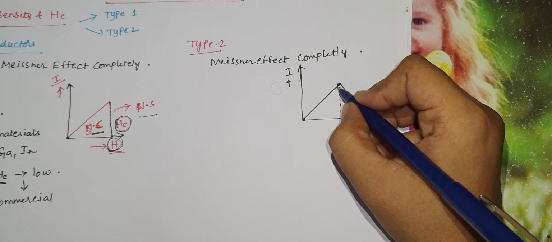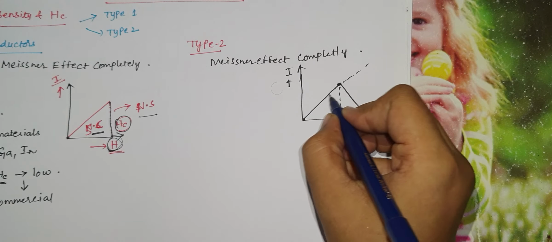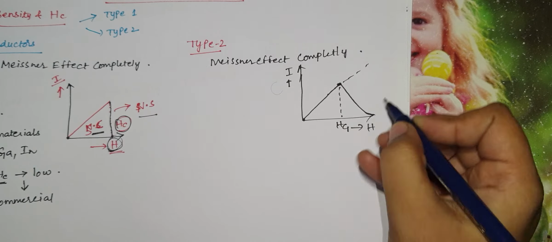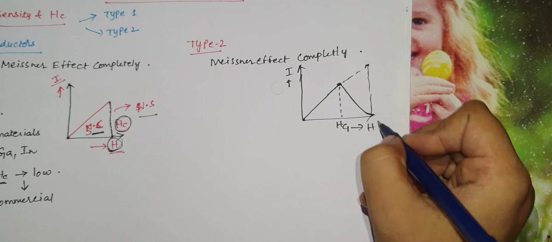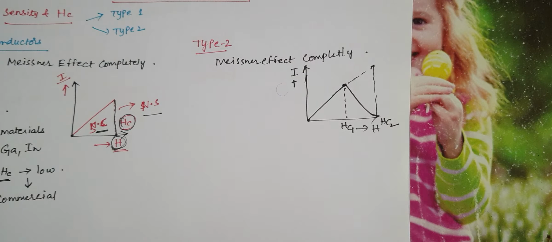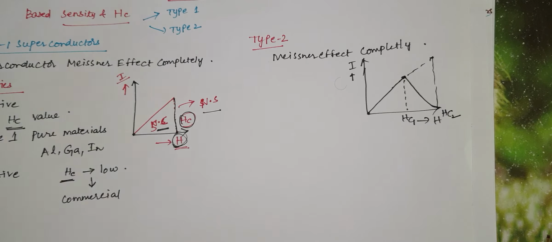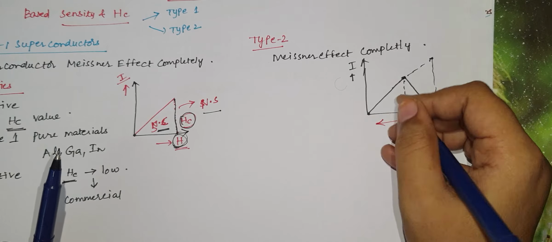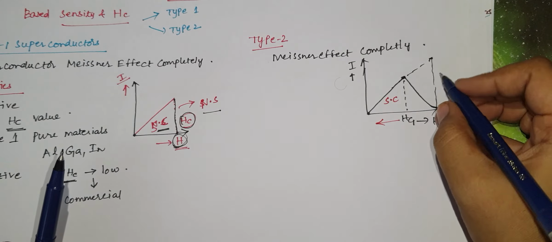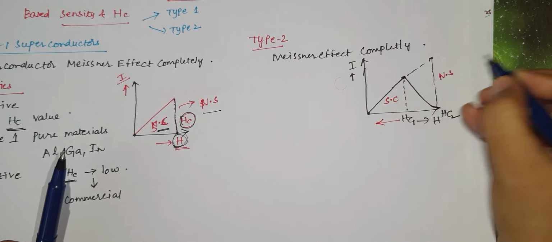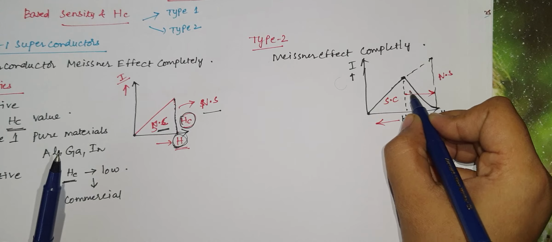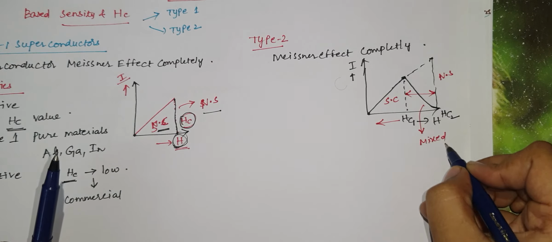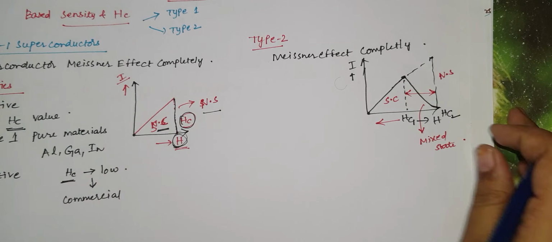If we consider like this, this is the Hc1 value and some point over here is the Hc2 value. In type 2 superconductors, below Hc1 it will be in the superconducting state, and above Hc2 it will be in the normal state. And what about this area? In this area it will be in the mixed state. What is the mixed state? We can discuss it.